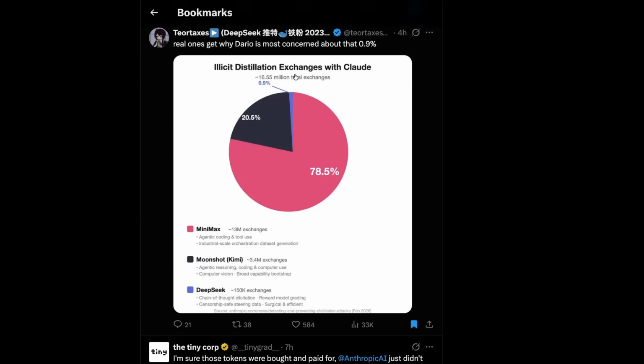So first off is this one, which basically shows that in many ways, DeepSeek makes up less than 1% of these total exchanges here. And clearly they've been much more focused on surgical things, like that whole reward model grading and stuff like that I talked about. And this does make it really interesting to see, okay, what is the next DeepSeek model going to be like? Are we going to get a model that is on par with the proprietary labs?